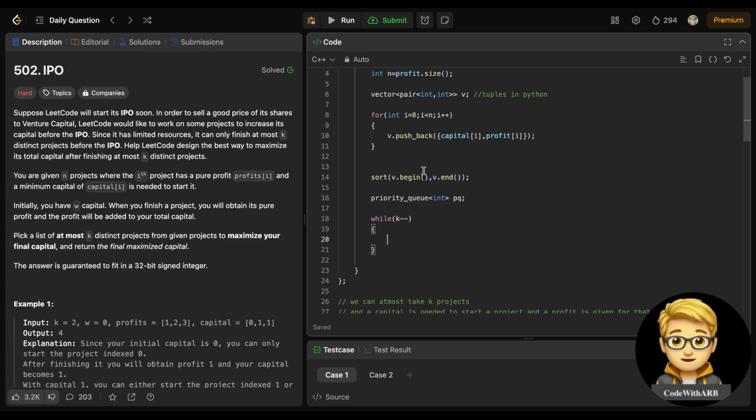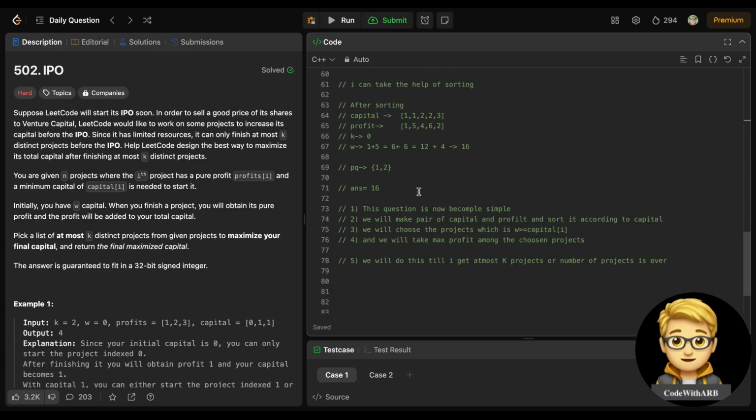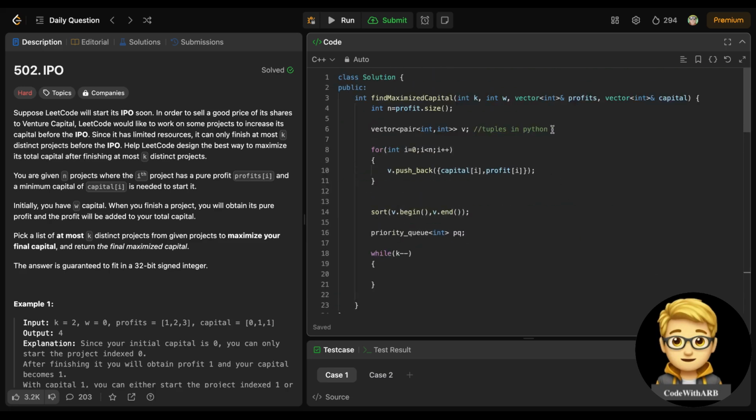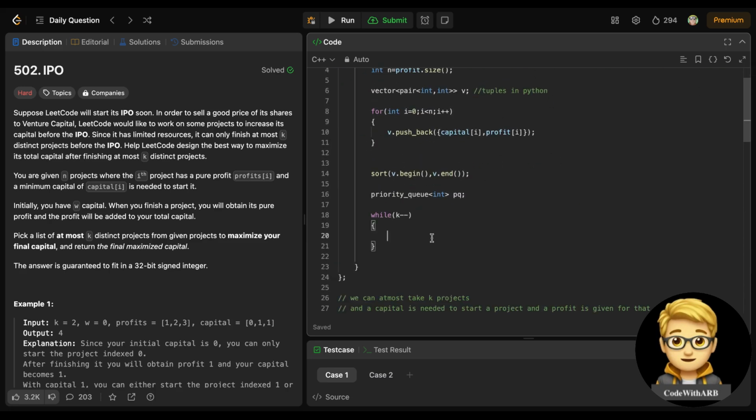Now the first thing is, I need to choose projects. How can I choose projects? I will choose a project if w is greater than or equal to its capital. So for that I need to iterate, just iterate while i is less than n. And I will check whether w is greater than the current capital, that is v[i].first, because the capital is at the first position.